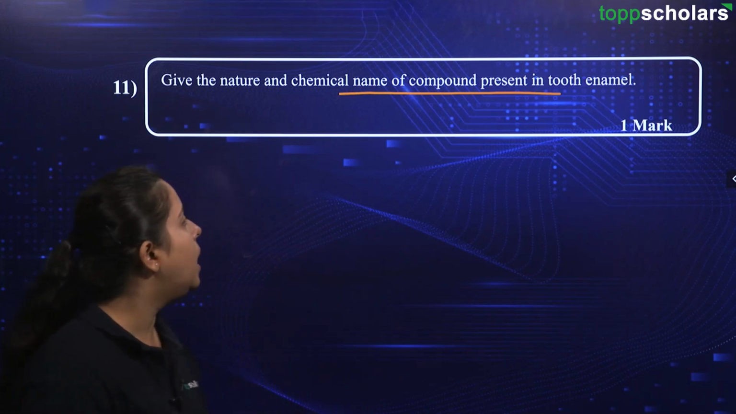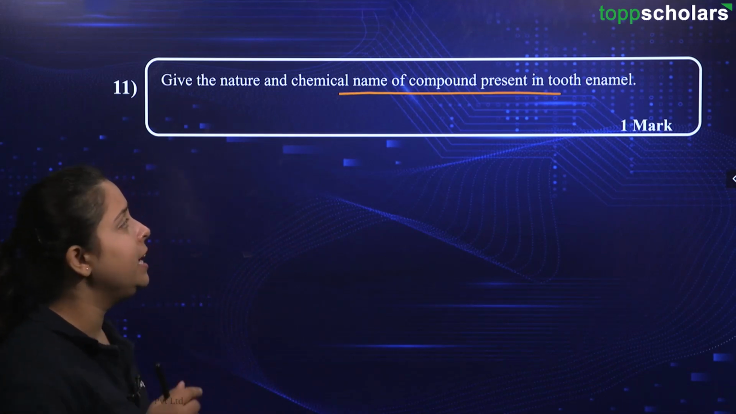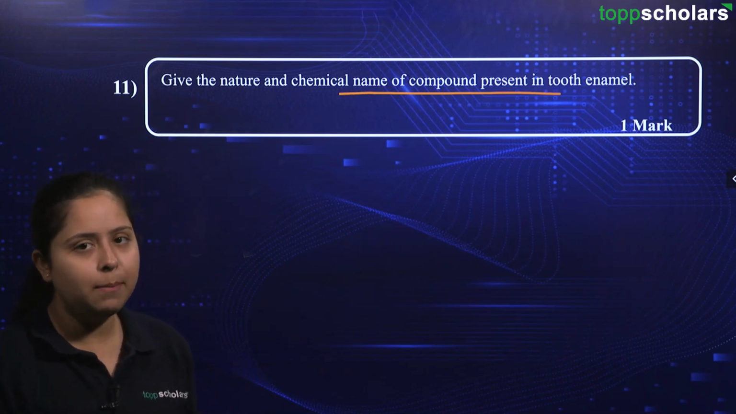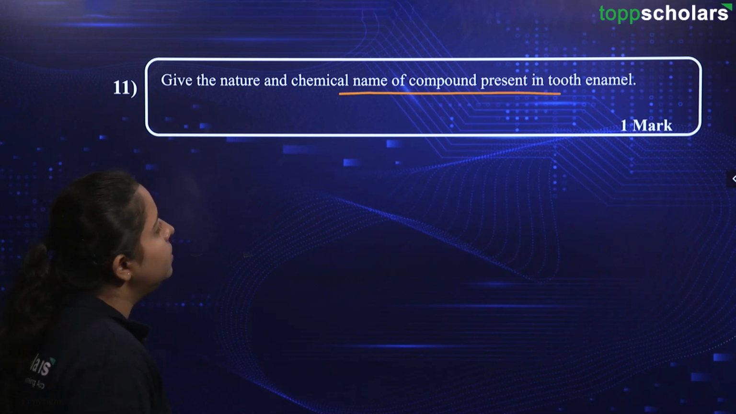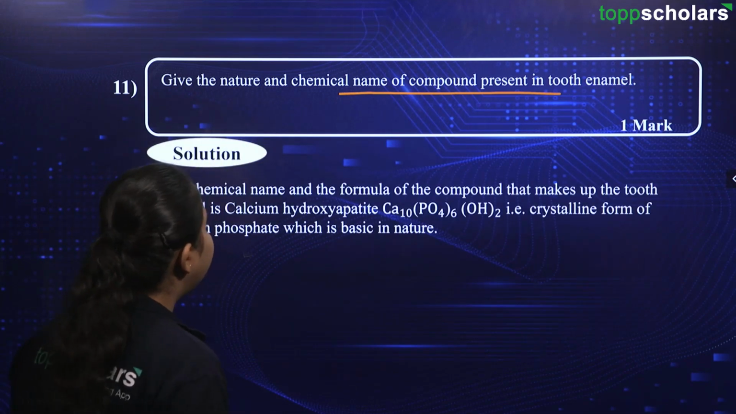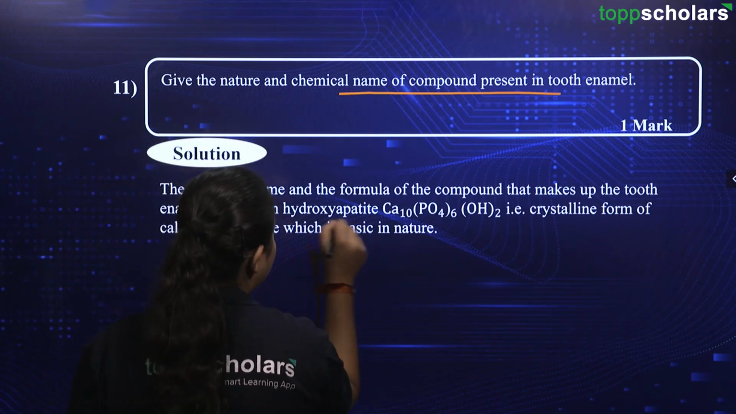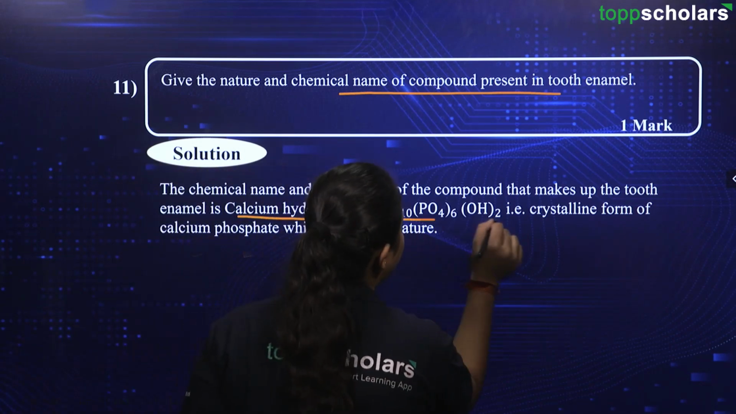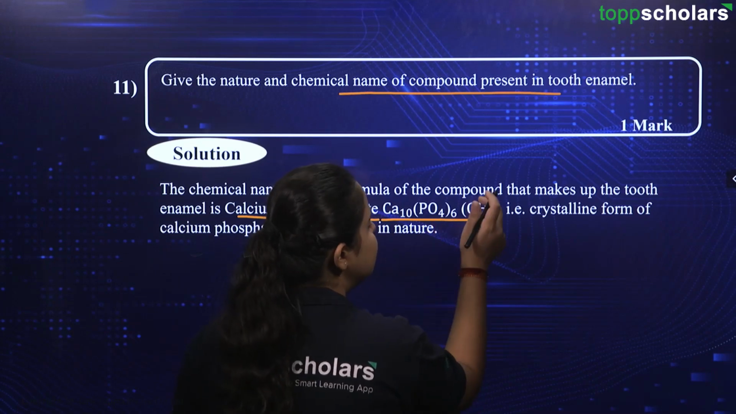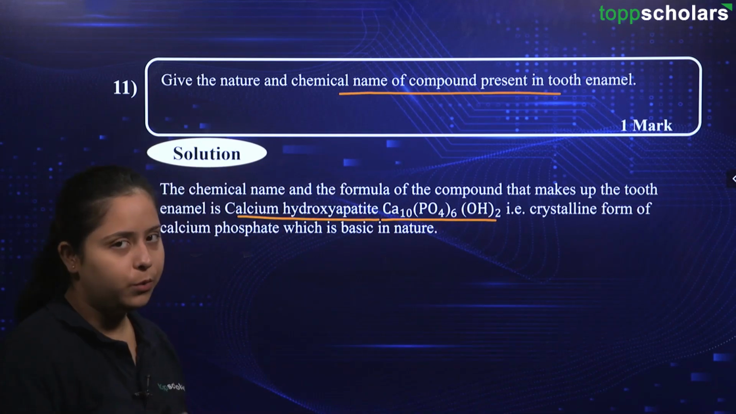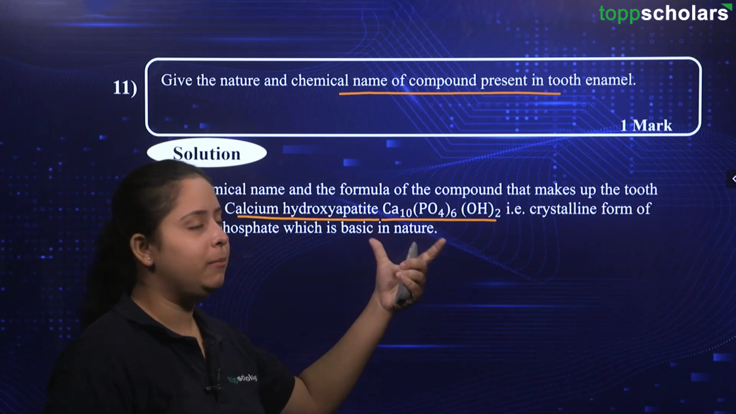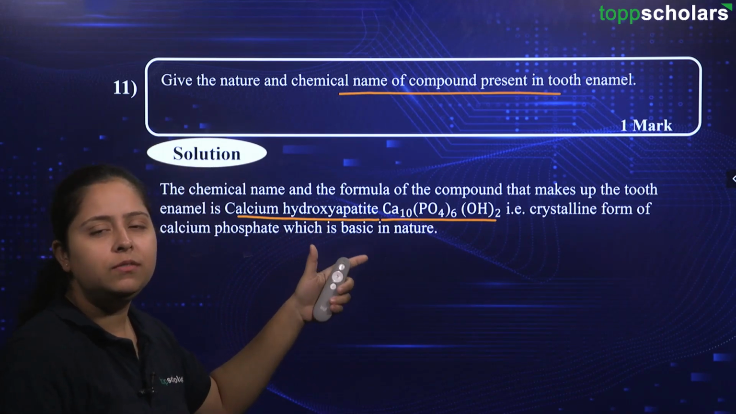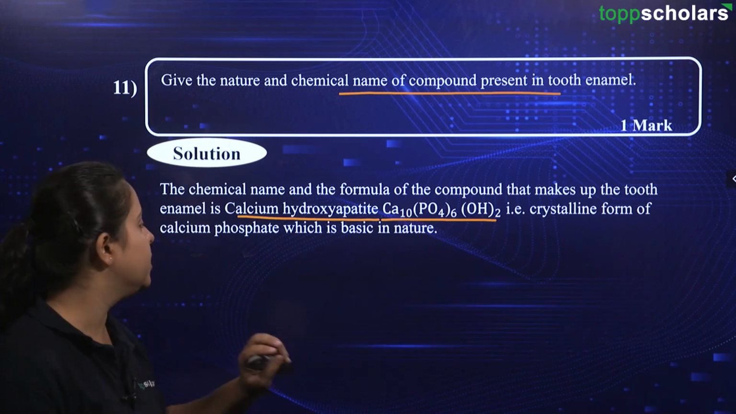Okay. Now going ahead, we are asked about the nature and chemical name of the compound. We have already named the compound, it is calcium hydroxyapatite. Let us see what is the nature in the solution part. So the chemical name of the compound is calcium hydroxyapatite with the chemical formula Ca10(PO4)6(OH)2. I know this is a very big chemical name for you to remember. Just remember this name and you will find your way to the chemical structure as well.